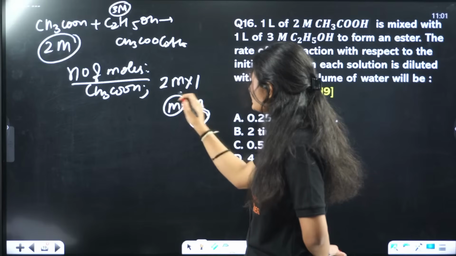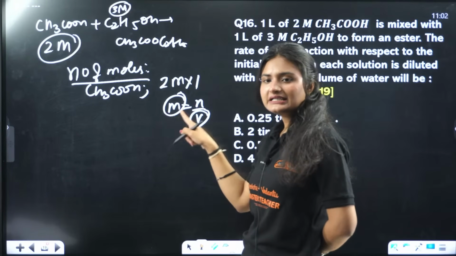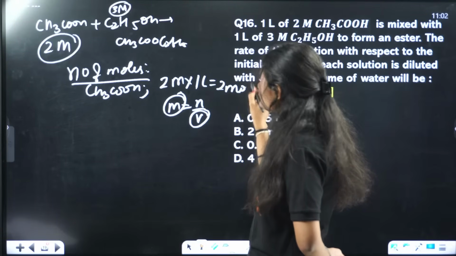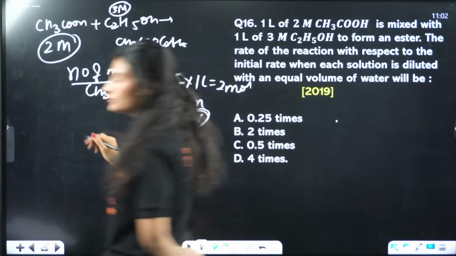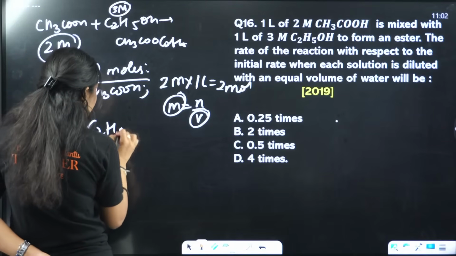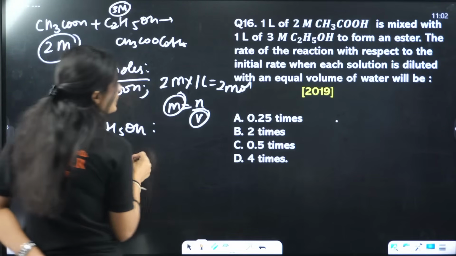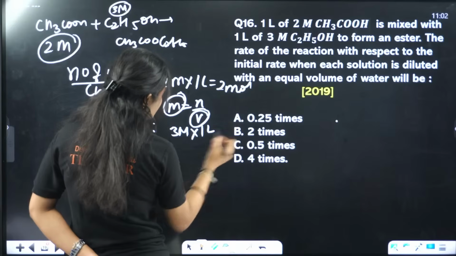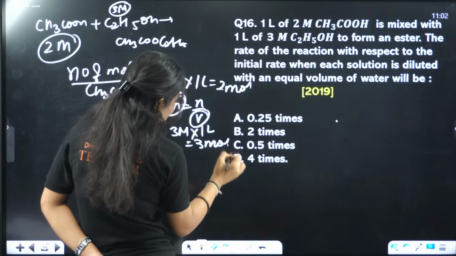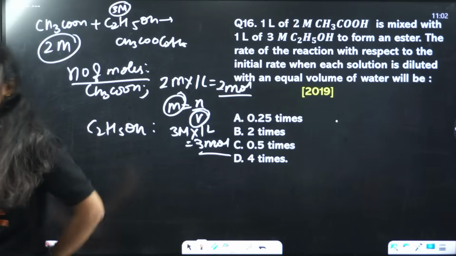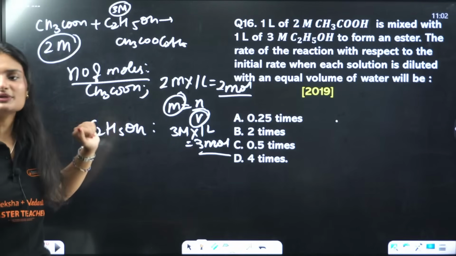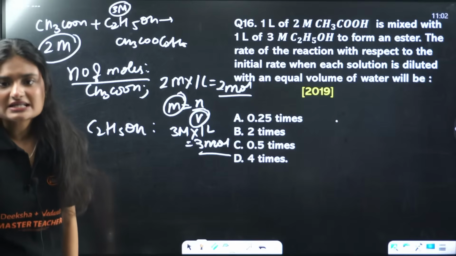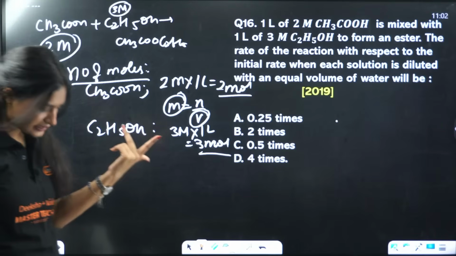Volume is given, molarity is given, so number of moles will be molarity times volume, which is 2 times 1. 2 moles of acetic acid is there. How many moles of alcohol are there? We have 3 molar alcohol in 1 liter of solution, so that is 3 moles. So now we know how many moles of acetic acid and how many moles of alcohol are there. The question is asking for the initial rate. What is the initial rate? What is rate?